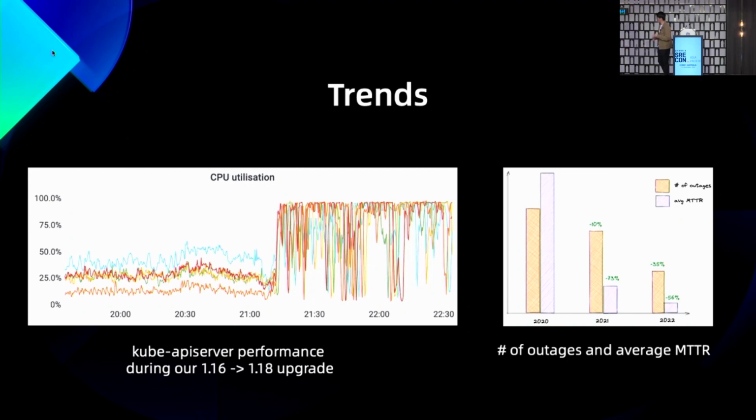Quick recap: in the past 3 years, we messed up a lot of times. Although the number of outages and MTTR have decreased, we still believe we have a long way to go, because nowadays Kubernetes is moving from the control plane to the data plane, as more and more data pipelines and executions require the availability of Kubernetes itself.